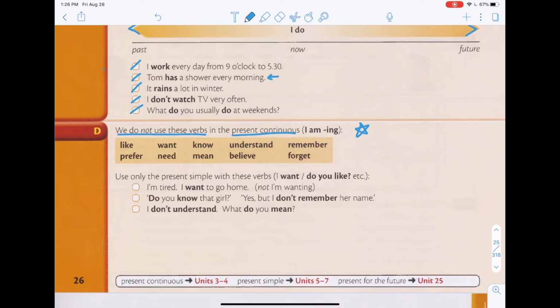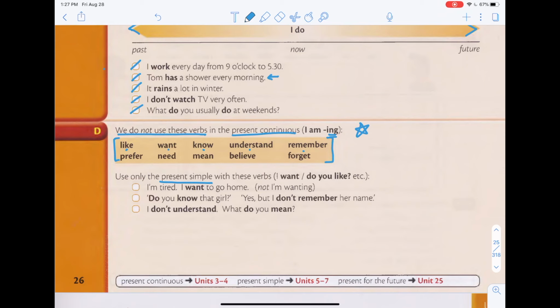So that means all these words over here that they've given you, they say that you cannot use it with ing. So you can just remember that. So things like, you can say liking, want, wanting, know, knowing, understand, understanding, remember, remembering. So you can't use it like that. That's what they're trying to say. So let's look at an example. Use only present simple with these verbs. So these things in the bracket, you can only use present simple. So I want or do you like?